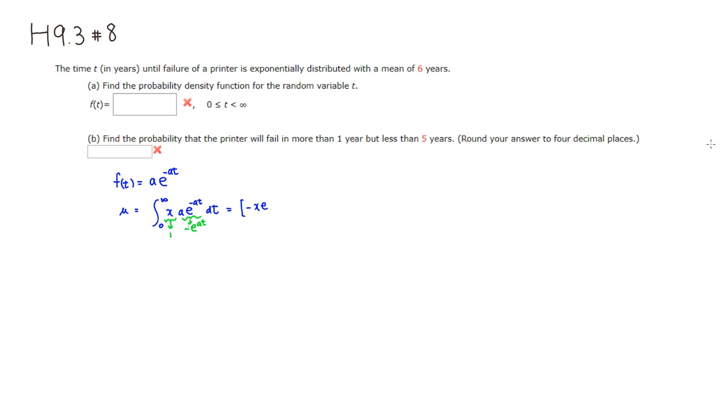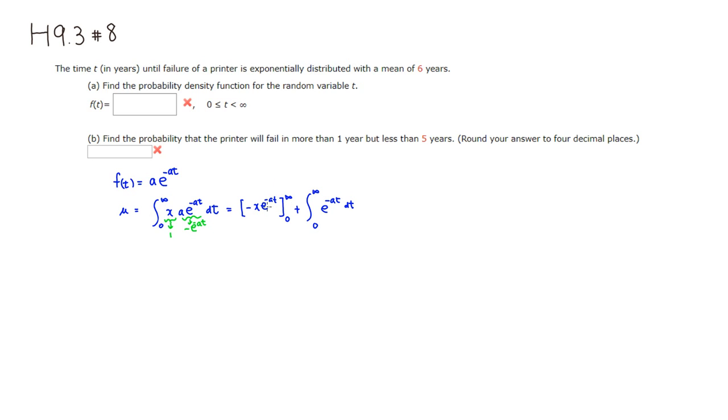Sorry, I forgot the negative sign there. By integration by parts, we get negative t times e to the negative at, from 0 to infinity, minus the integral from 0 to infinity. There's a negative sign, so I'm going to turn it into a positive sign, of e to the negative at with respect to t.